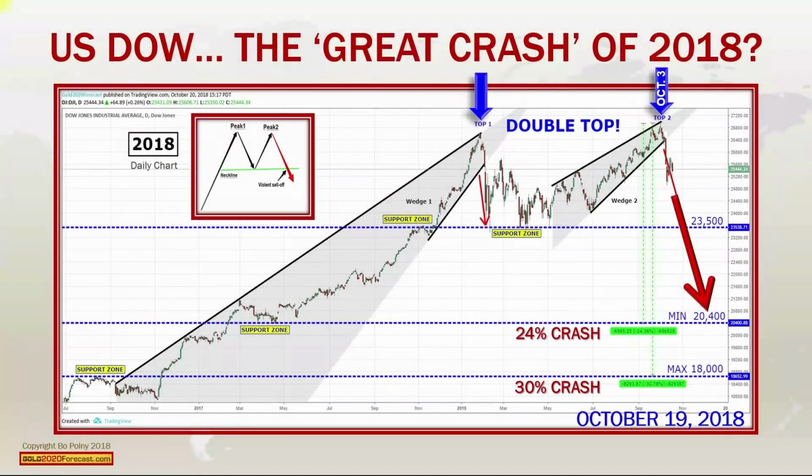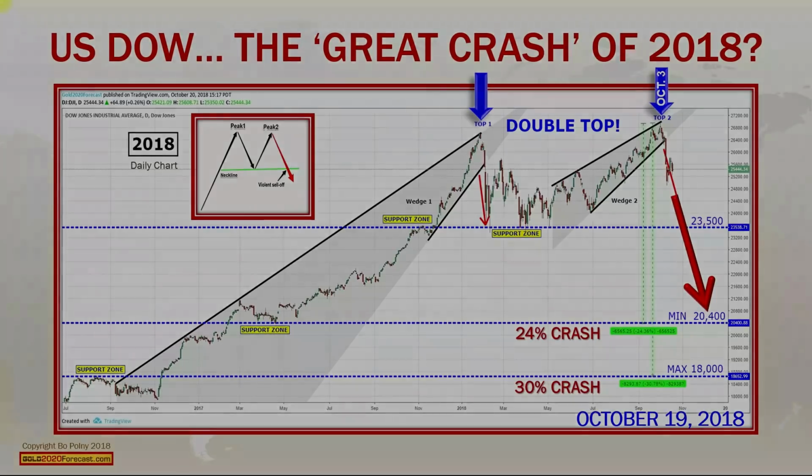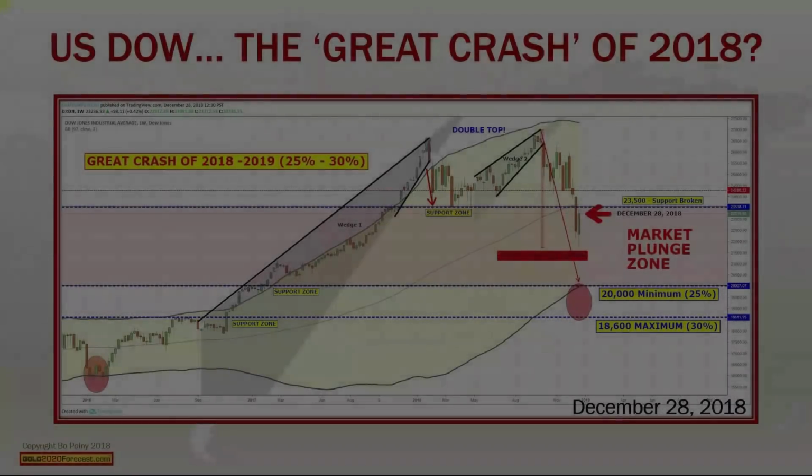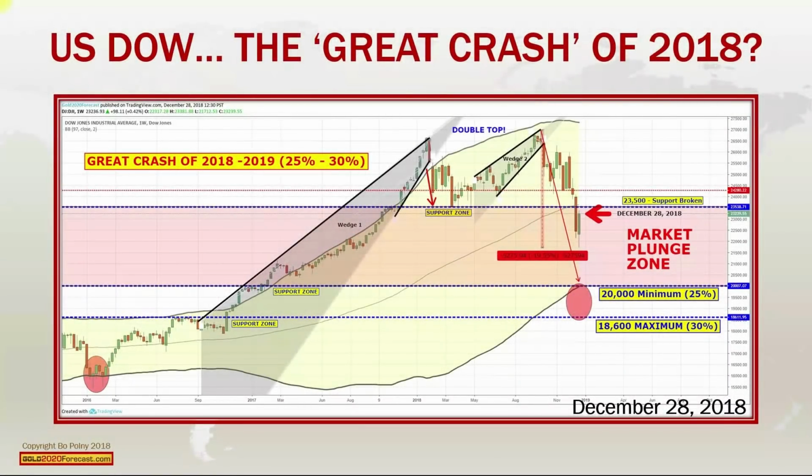Currently, here is the chart that we've sent to our subscribers, which I have decided to share publicly because this is such a truly important time for our world. Here's the current chart dated December 28th of 2018. And you will notice that the final support line broke at 23,500. Currently, December 28th, the US markets closed at 23,000 under the support line.